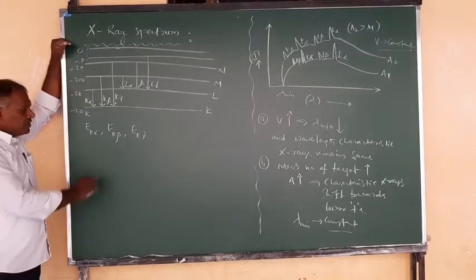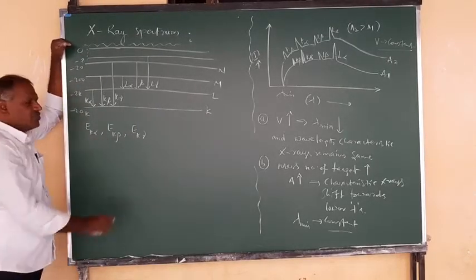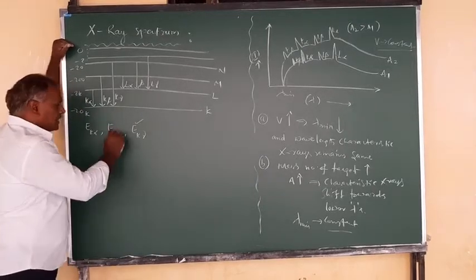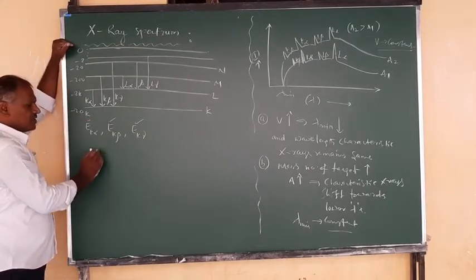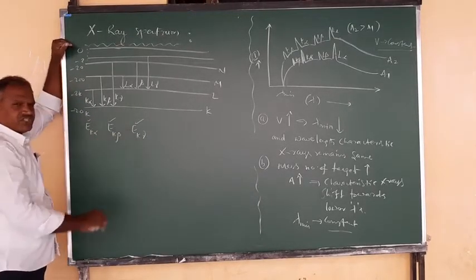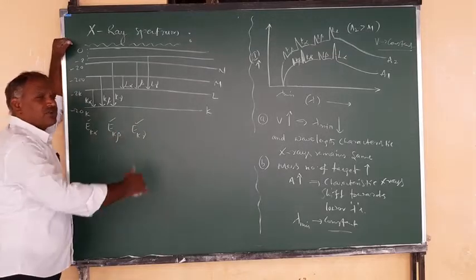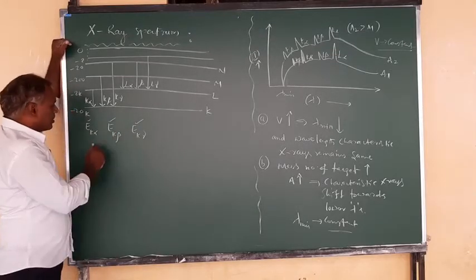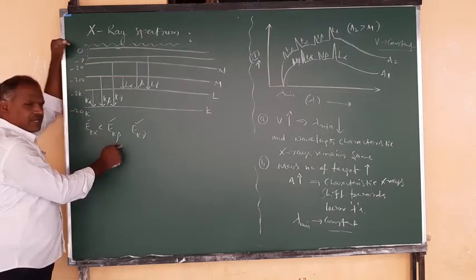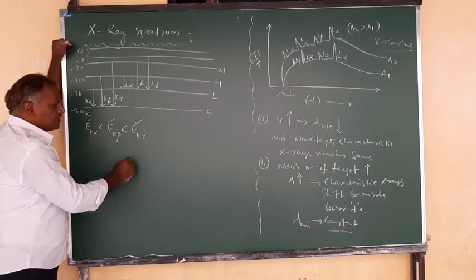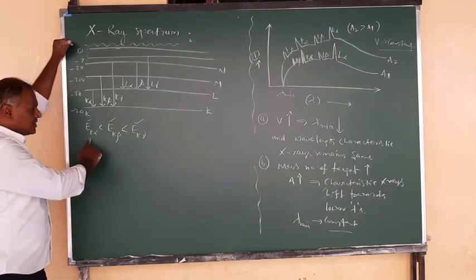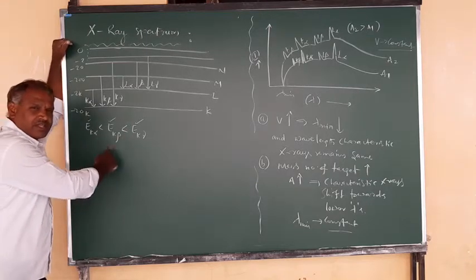Now, which one has more energy? This one is the most, next is this, and the least is this. So the relation is E K alpha is less than E K beta, and E K beta is less than E K gamma.